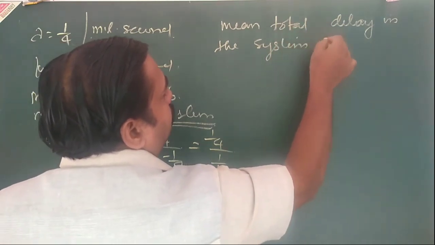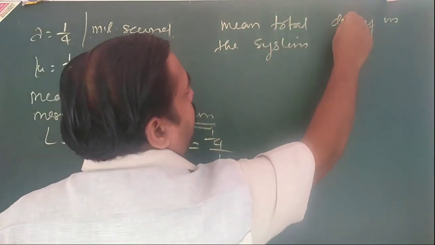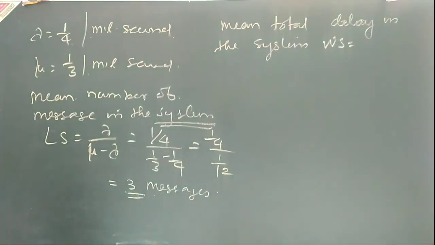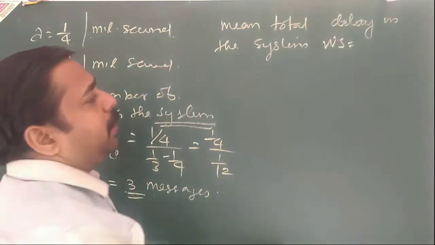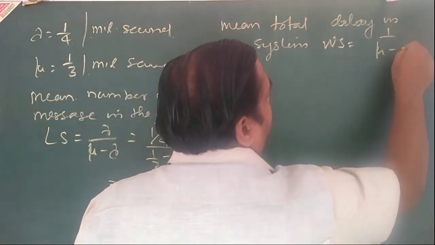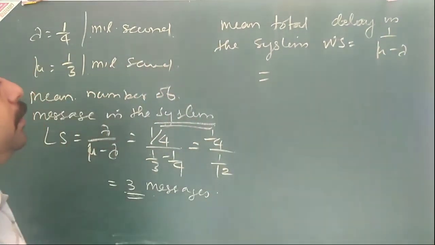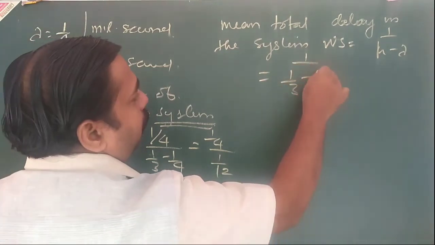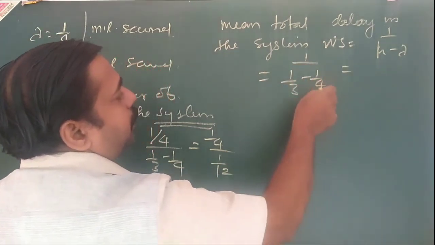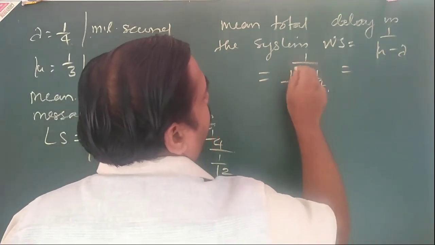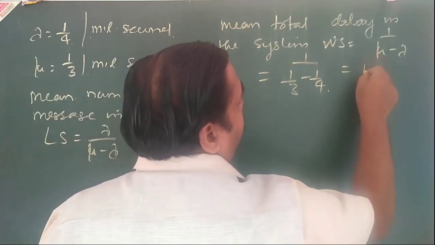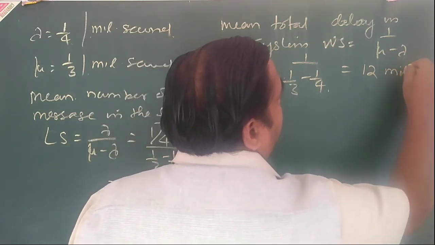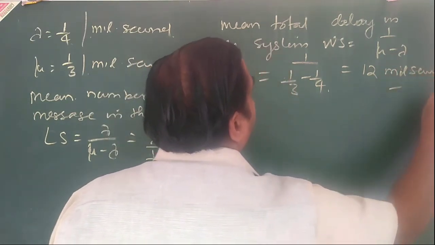Mean total delay in the system, that is Ws. So Ws formula we can apply, that is 1 by mu minus lambda. Substitute the values, that is 1 by 1 by 3 minus 1 by 4. Here 4 minus 3, 1 by 12. So that is equal to 12 milliseconds.